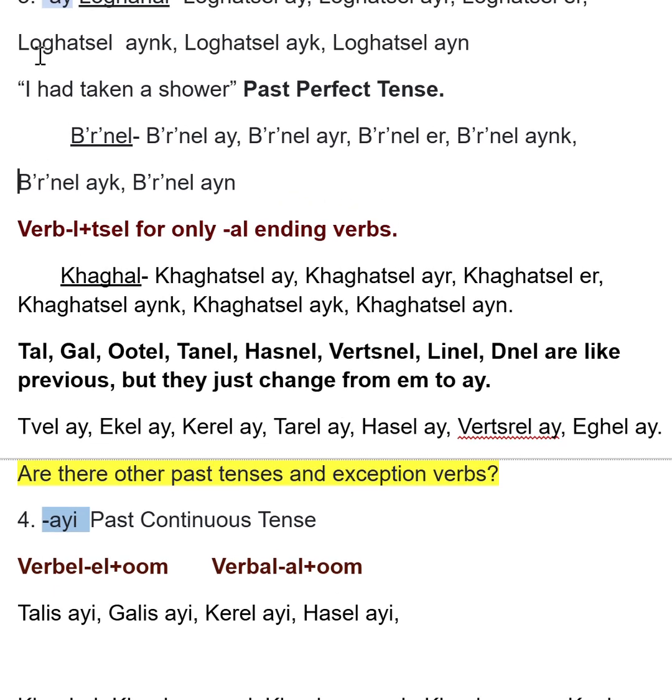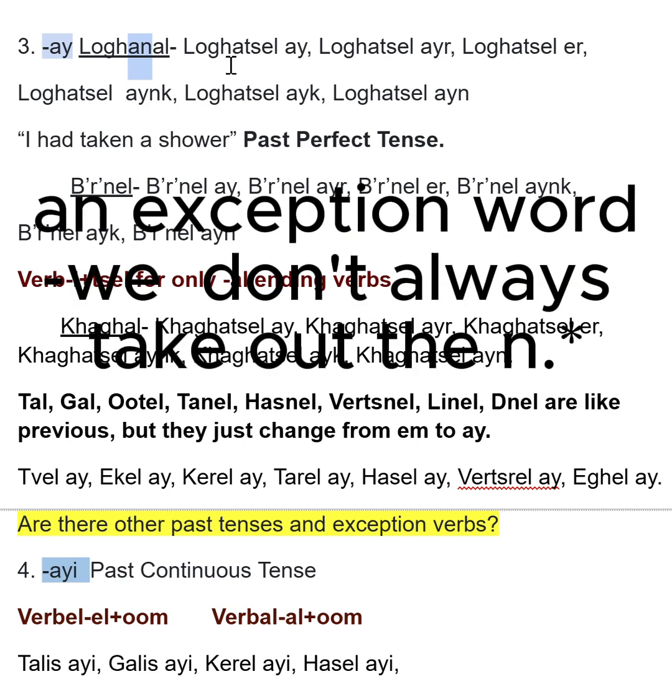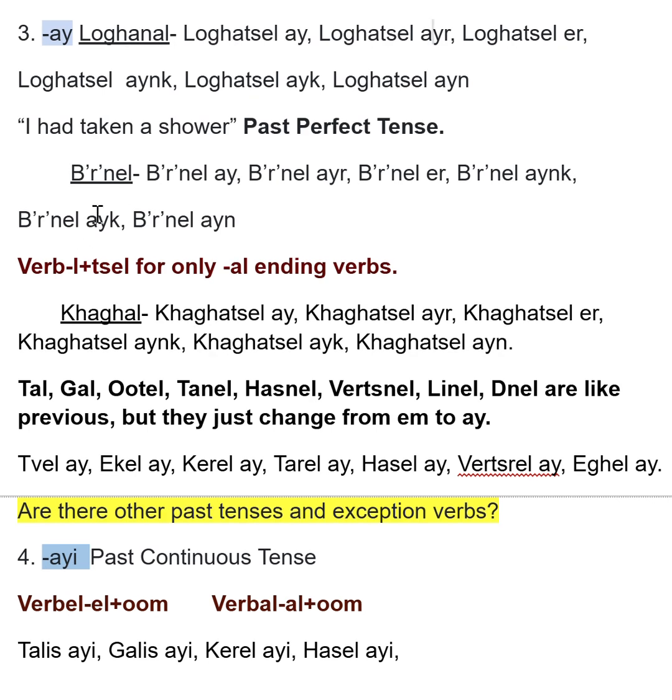Okay, so it's the past perfect. This rule applies: whenever you have AL-ending verbs, you take out the L and add tzel. And that's how we get this. So that's how it went from l'oranal, and that's how we added this tzel part, as you can see. And as for where the N goes, l'oranal is fine.